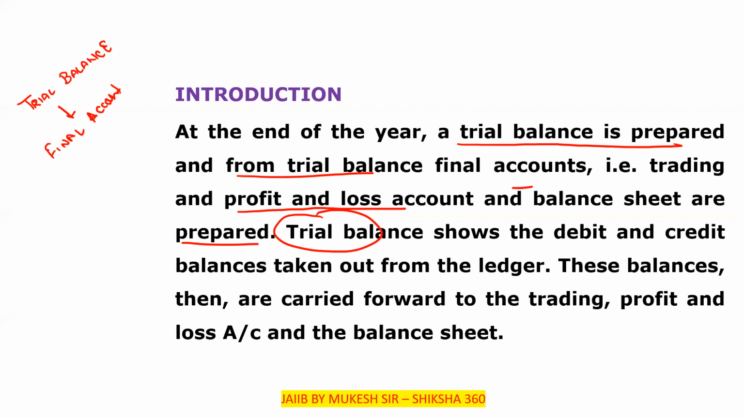So this is the basic introduction of the topic. At the end of the year, first of all we have to prepare the trial balance. From that we have to prepare the final accounts, that is the trading and profit and loss account and the balance sheet. The trial balance shows the debit and credit balances taken out from the ledger. These balances are then carried forward to the trading and profit and loss account and the balance sheet. Now move to the next one.